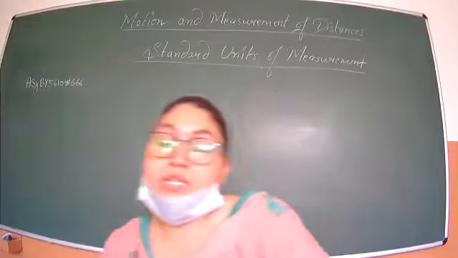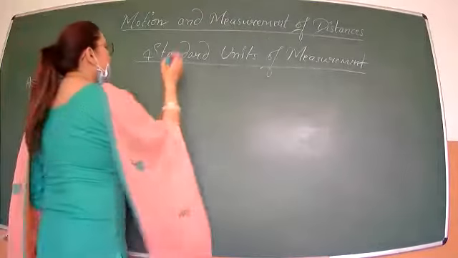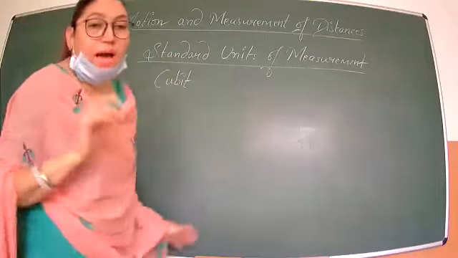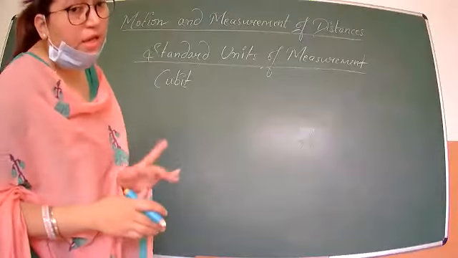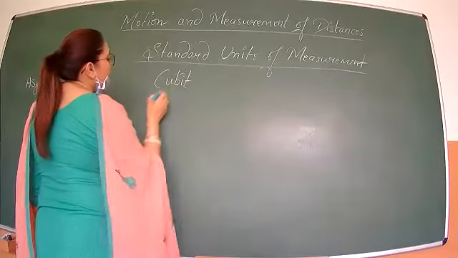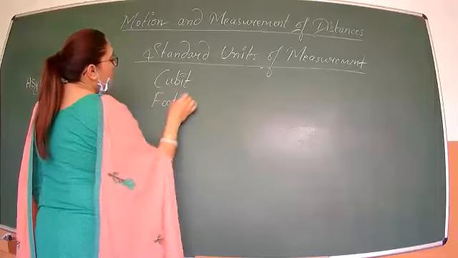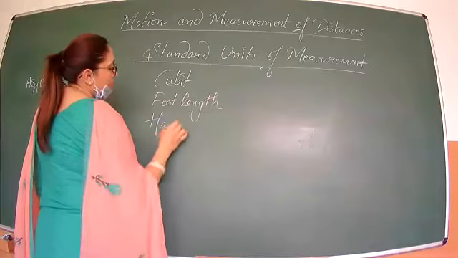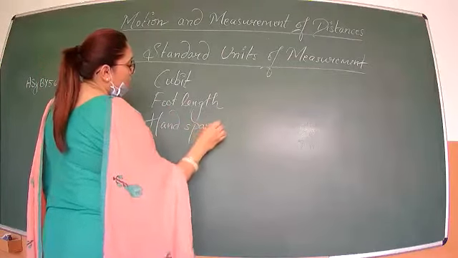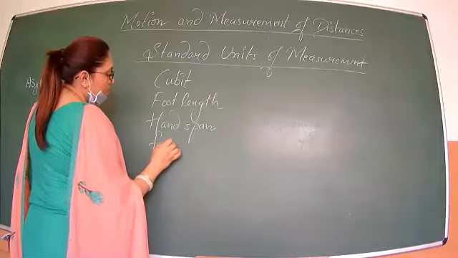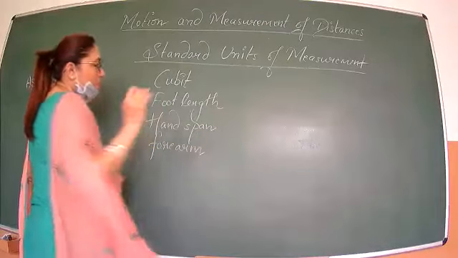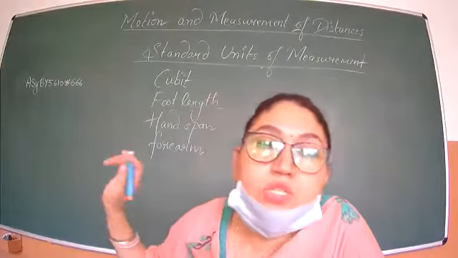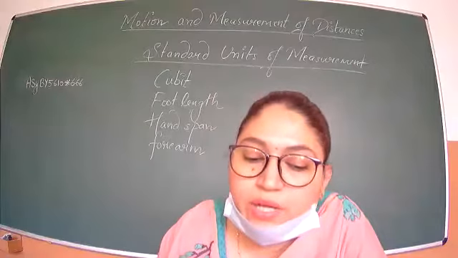A cubit. So what is a cubit? I told you first only. The ancient people used to measure objects with cubit, foot length, hand span, forearm. So these are the units of measurements used by the ancient people. A cubit, what is a cubit?